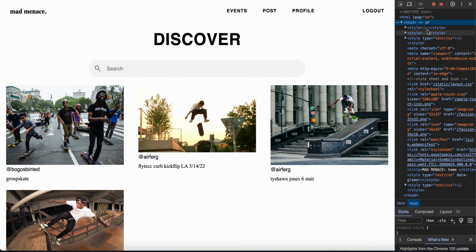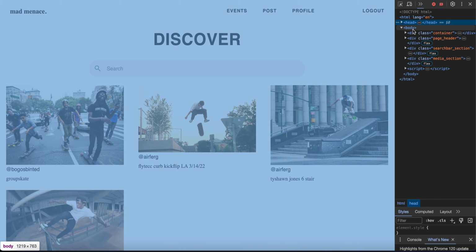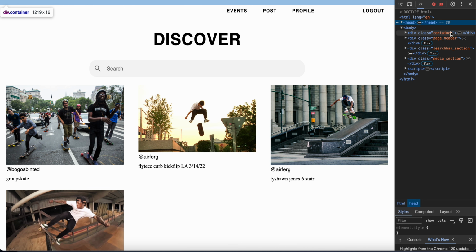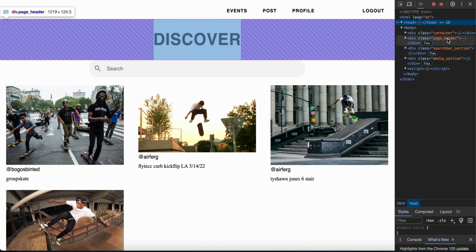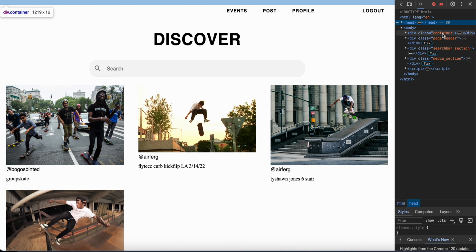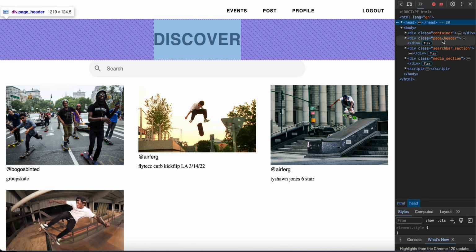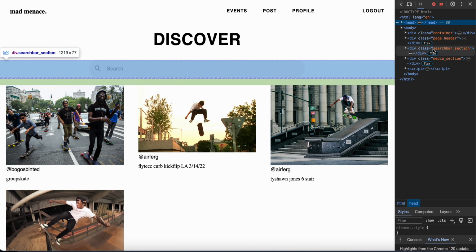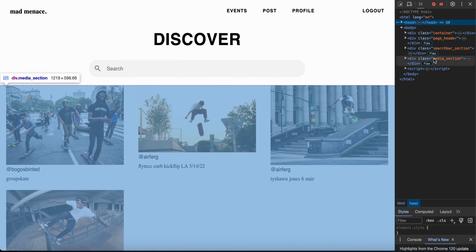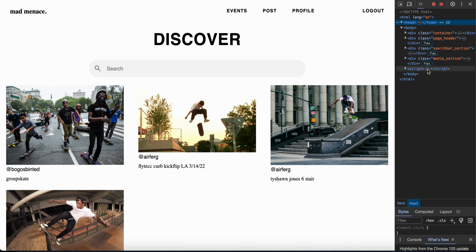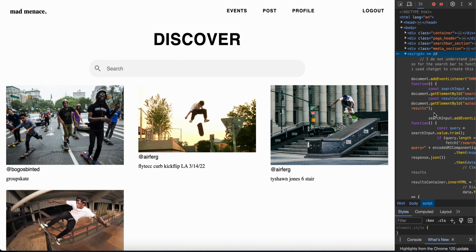So we've got the head, it's got all the style tags, and then we'll close that and get into the main stuff. The body, container, and then page header, and the container should contain the header. So the page header is the title of the page, and then I've got a search bar in the media section, and then some JavaScript down towards the bottom.